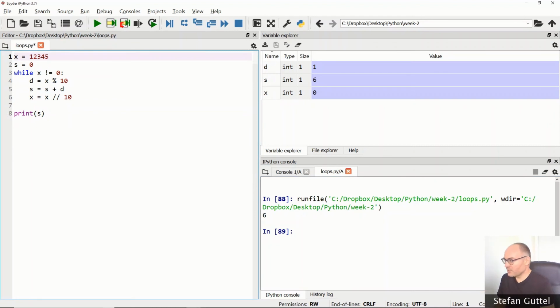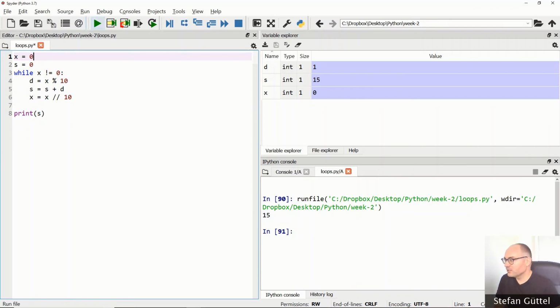Let's try some other numbers. 12345. 15. This is indeed the sum of these digits. In programming, it is always important to check all the possible cases that could happen, in particular boundary cases. So what if I run this code with the value of x being 0?